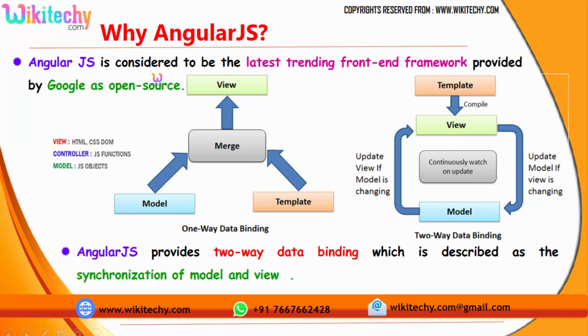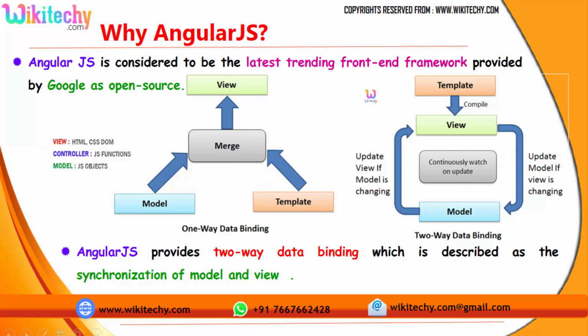AngularJS is considered to be the latest trending front-end framework provided by Google as open source. It provides two-way data binding, which is described as the synchronization of model and view. Over here, if it is one-way binding, the model is there, the template is there, merge them, and you can see the view here.